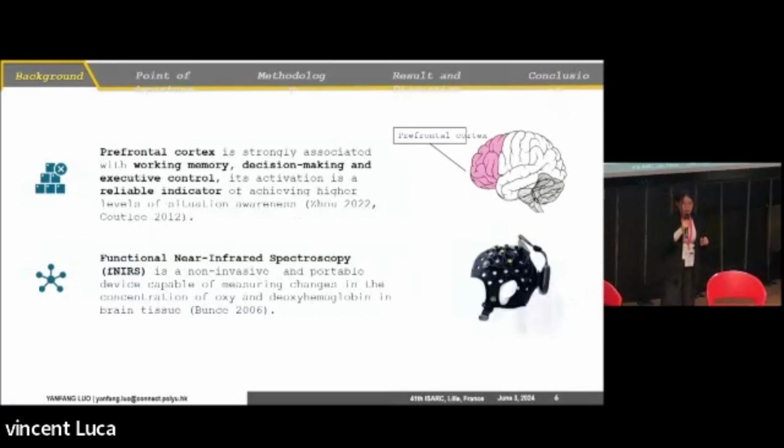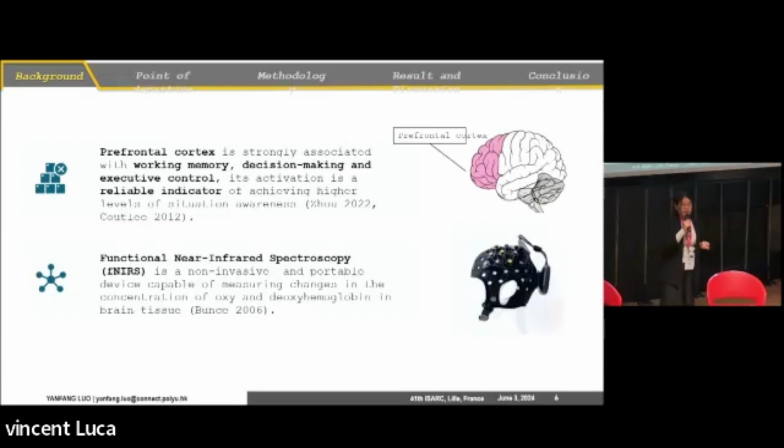So the prefrontal cortex is strongly associated with working memory, decision making, and also executive control, because of this kind of complex cognitive behavior. So this happens in our prefrontal cortex. So it becomes a reliable indicator of achieving a higher level of situation awareness.